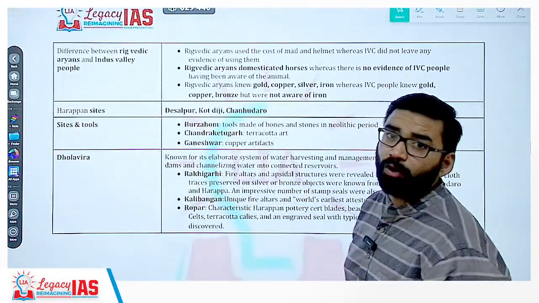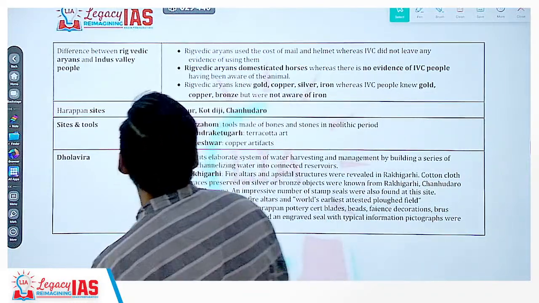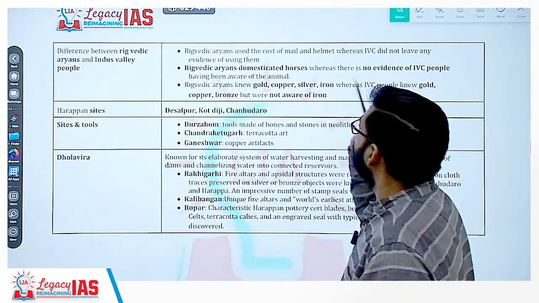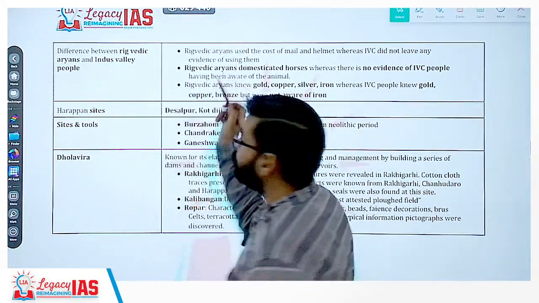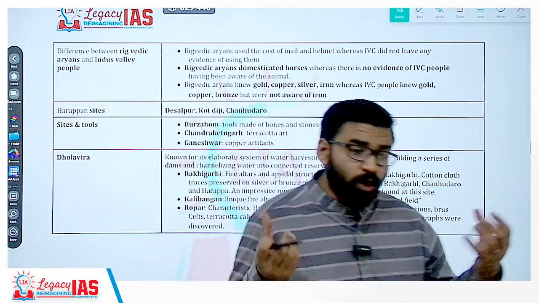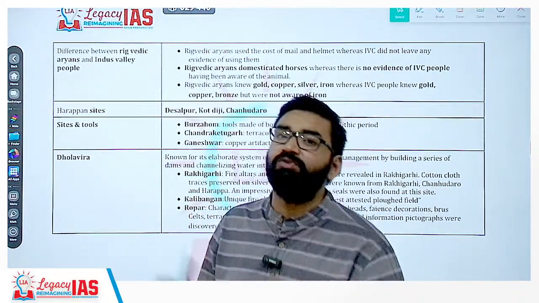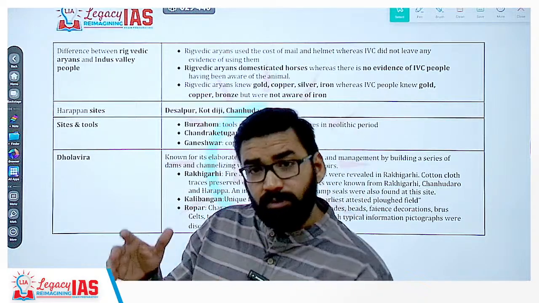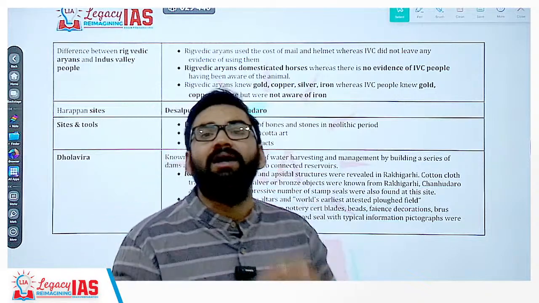Another question was from the difference between Rig Vedic Aryans and Indus Valley people. Now Rig Vedic Aryans, they used coat of mail, helmet. Clear? IVC people did not leave any evidence with respect to war machineries. That is why we say Harappan people were peaceful people. Clear? But when Aryans came, the conflict started between indigenous people and Aryans.